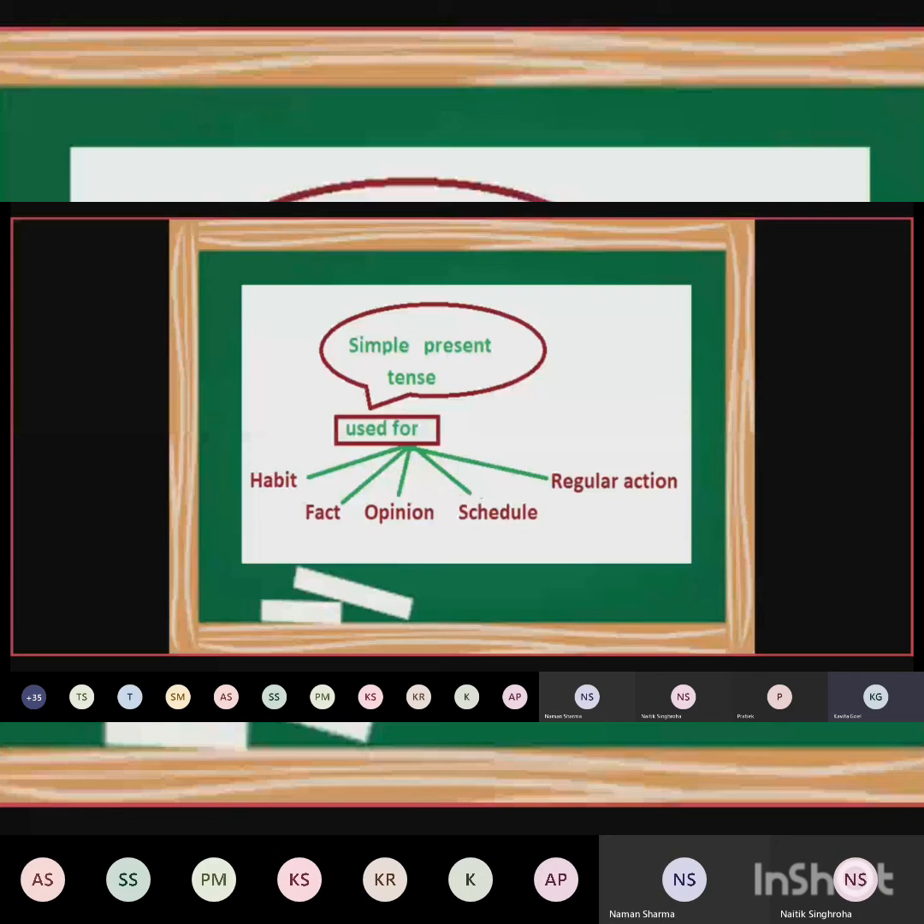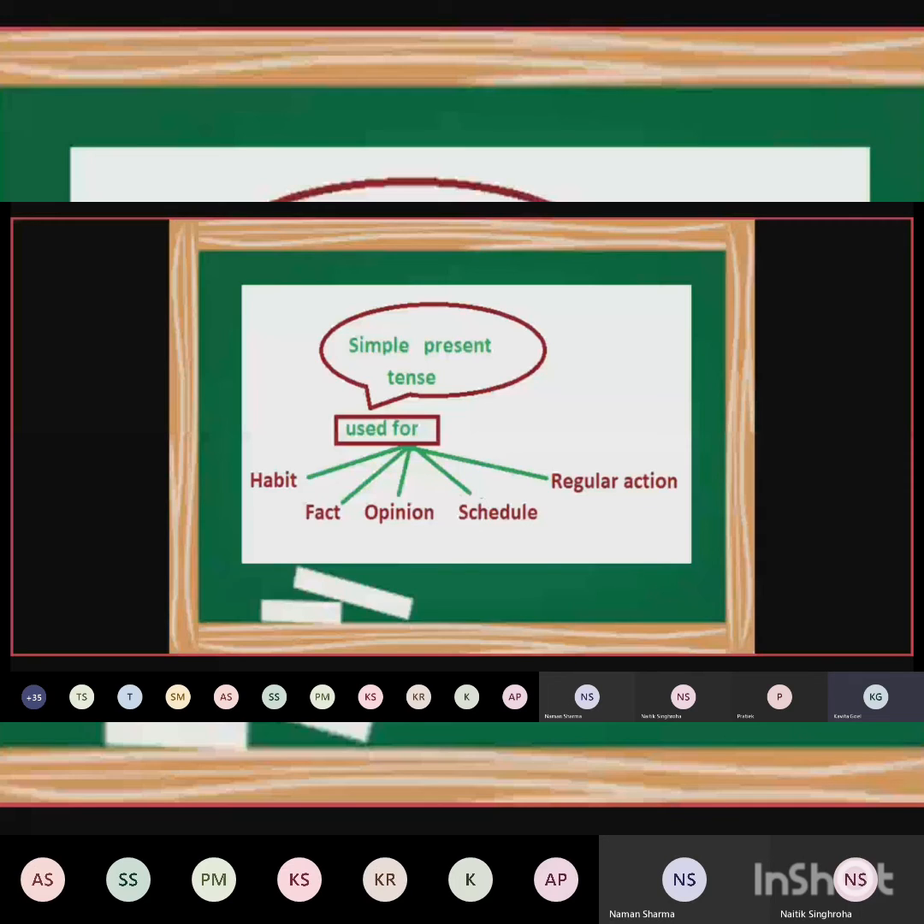Opinion. When we have to express our opinion, I think, I suppose, we say this in present tense. Like, I think he is intelligent. I think. This is what? Present tense. I think, मैं अभी सोच रहा हूँ. Right now I am thinking this. So when we have to express our opinion, we use simple present tense.